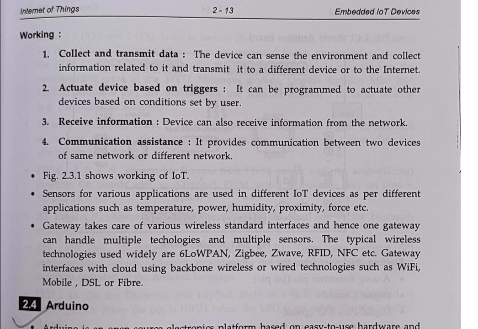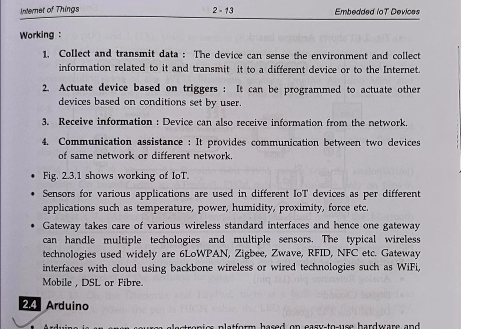Communication assistance provides communication between two devices of the same network or a different network. The figure shows the working of IoT. Sensors for various applications are used in different IoT devices, for measuring things such as temperature, power, humidity, proximity, force, etc.